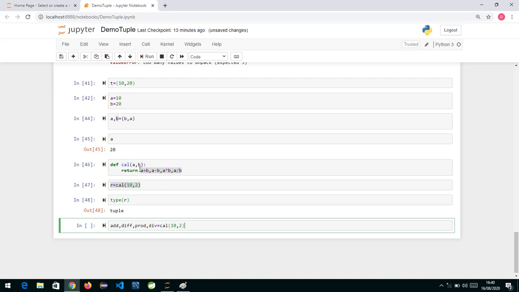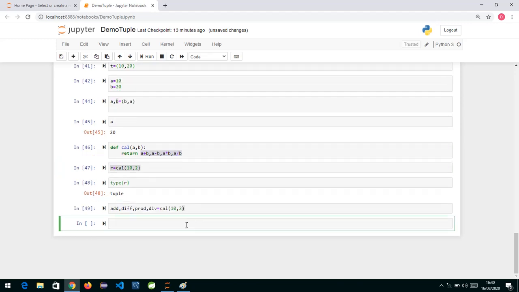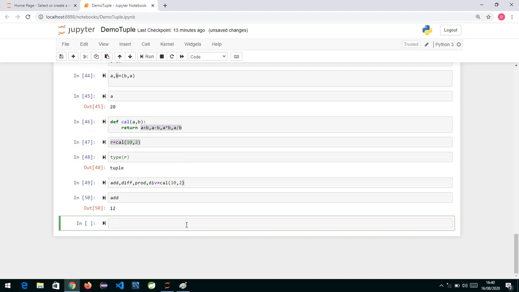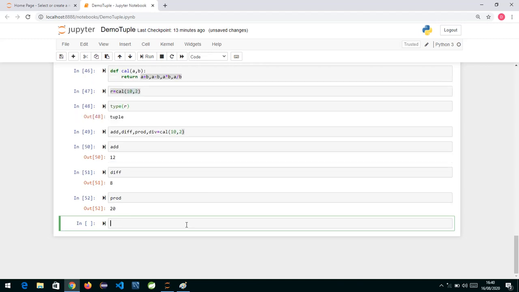So this function will be called, and whatever tuple it is sending back, that tuple is getting unpacked. The first value of that tuple will be assigned to add, the second to diff, the third to prod, and the fourth to div. So now if I check the value of add, it will be 12, because 10 plus 2 is 12. The value of diff will be 8. The value of prod will be 20.